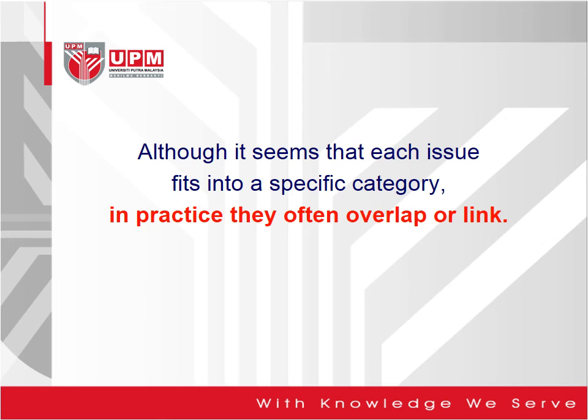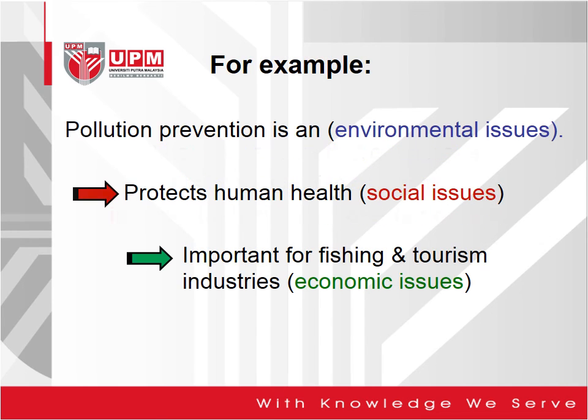So even though we see there are three criteria: the economy, the society, and the environment, there are overlaps among each other. Pollution prevention is an environmental issue. It protects human health. So if we do something and we can control the pollution level, or there is no pollution, then this is an environmental issue, and this is also a social issue because it can protect human health. And maybe because of no pollution, we will have a very good environment, then it can help us to improve or increase the tourism industry. So that's why one issue covers three different criteria or different aspects.